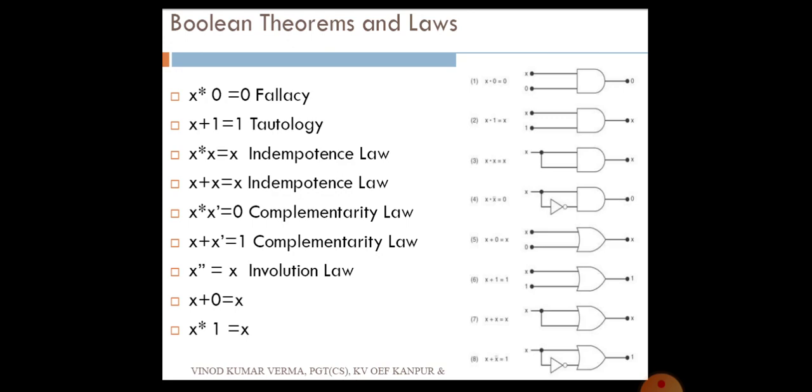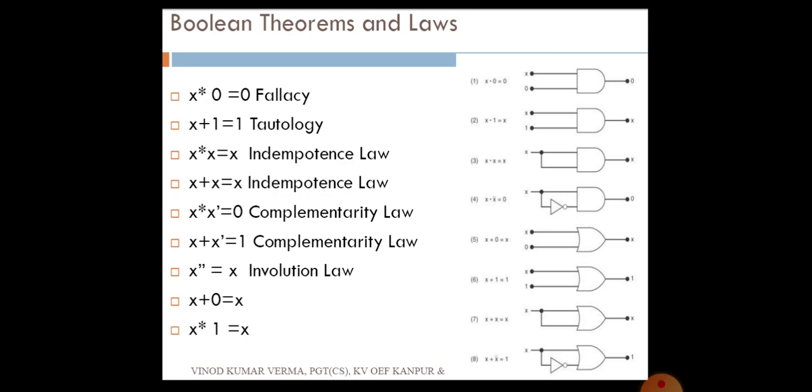Here we can apply the value for x. X may have the values 0 or 1. As we are studying Boolean, it has only two constants, that is 0 and 1. So 0 into 0 becomes 0. 1 into 0 becomes 0. Then 0 plus 1 becomes 1. 1 plus 1 will be 1 in Boolean.